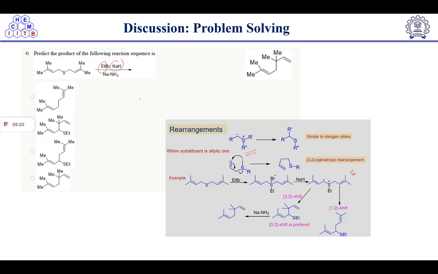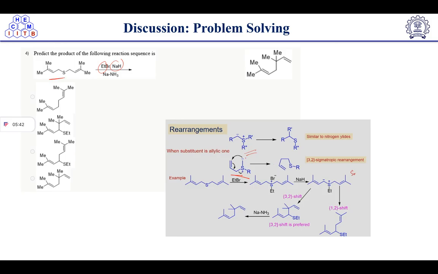Halide formation will take place, right? So here we have an allylic substituent present on our sulfur atom, like this one only, right? So an allylic group is there.